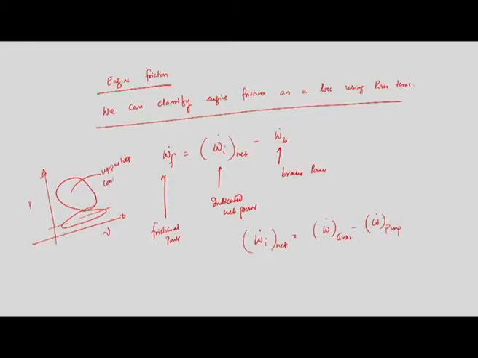consists of the compression and power stroke. This lower loop consists of the pump work, intake and exhaust stroke.